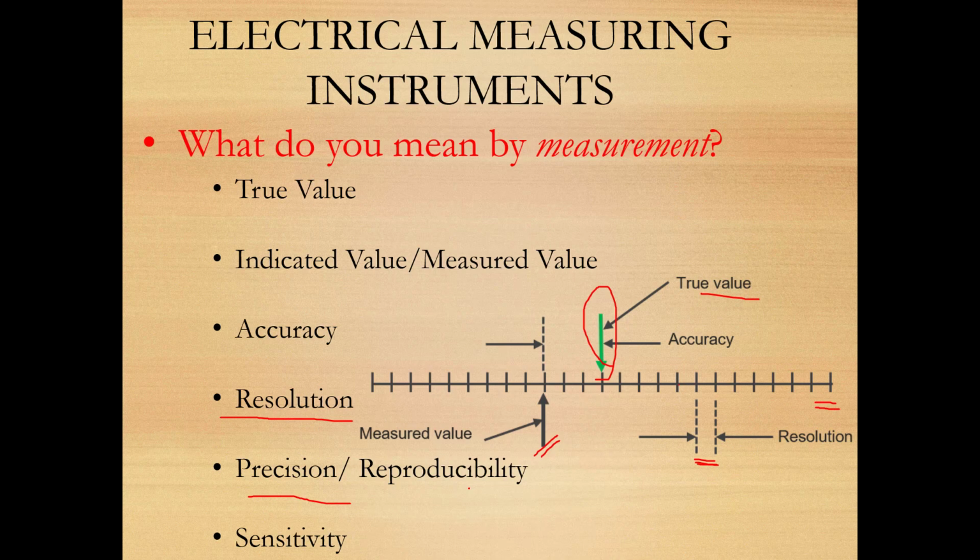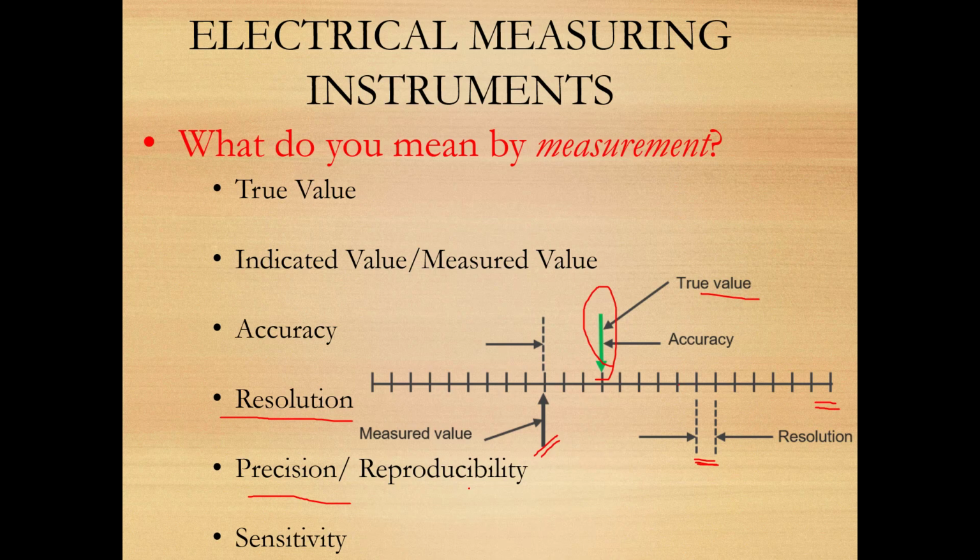In mathematical terms, it can be explained as rate of change of output with respect to rate of change of input. But let us get a feel of the definition. The feel of the definition is how sensitive the instrument is. Can it detect a very small change? If a very small change is reflected by the pointer, by the output, then I can say that the instrument is very sensitive.